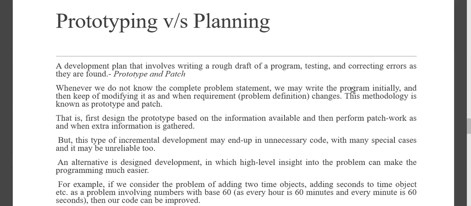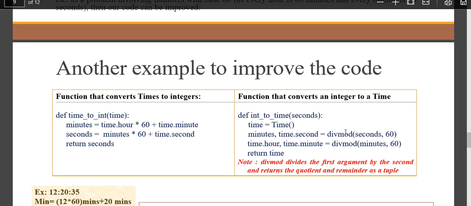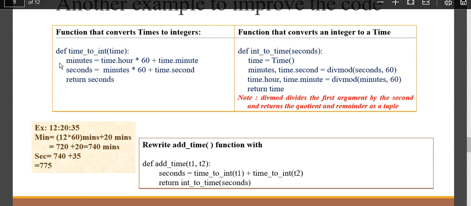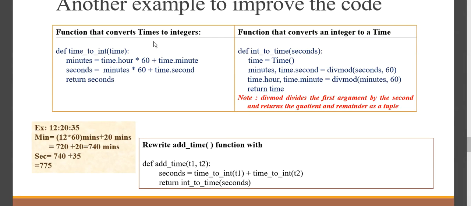So there is incremental development. Another incremental development for the code is that you can convert the time into integers, because we might need it in the form of seconds, the total number of seconds, or you can convert again from seconds to actual time.